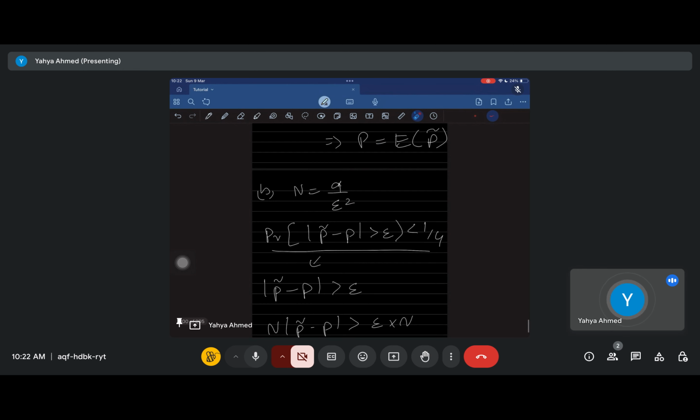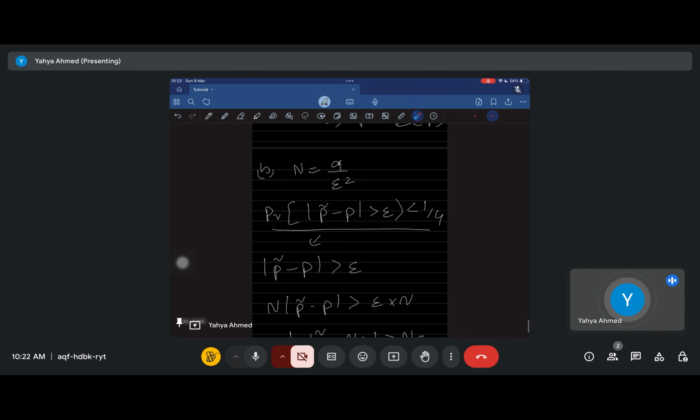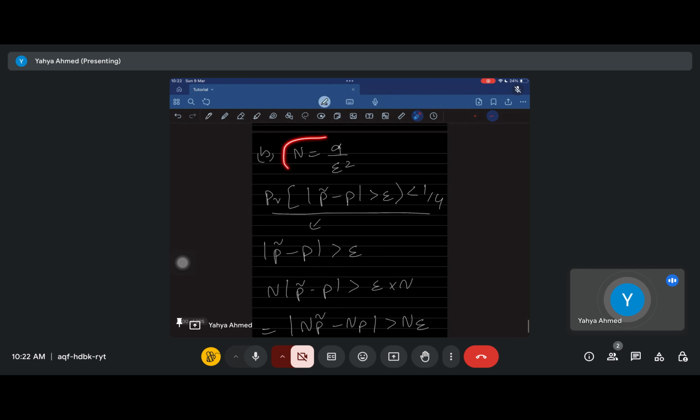Okay, now let's go to the second question. It says that assuming the number of flips is alpha upon e square, where e is some threshold, we start off with the assumption that n is equal to alpha upon e square. Show that the probability of the distance of p bar from p